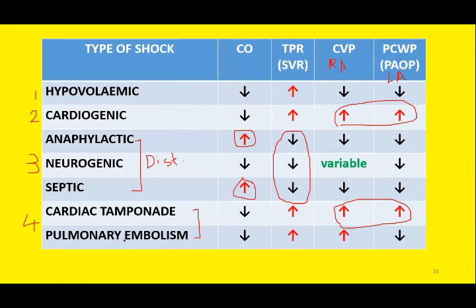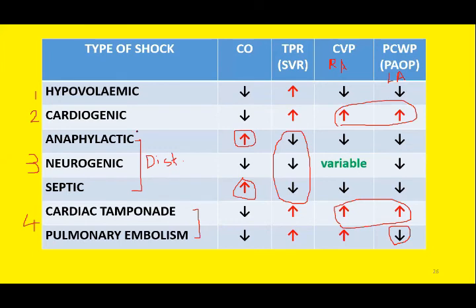But in pulmonary embolism, although the CVP or the pressure inside the right atrium is increased, the pressure inside the left atrium is on the lower side. Why? Because sometimes the embolus obstructs the pulmonary artery. So this will cause a drop in the flow to the pulmonary capillary. Right?